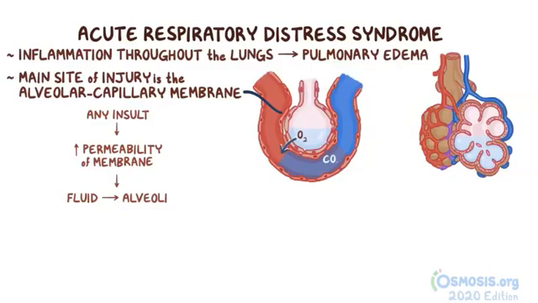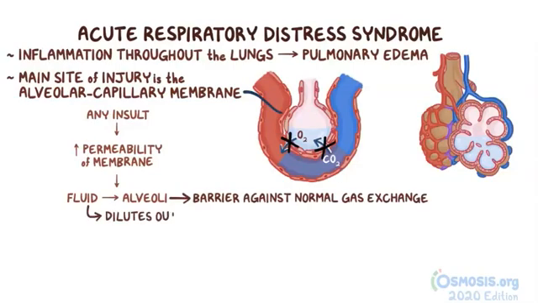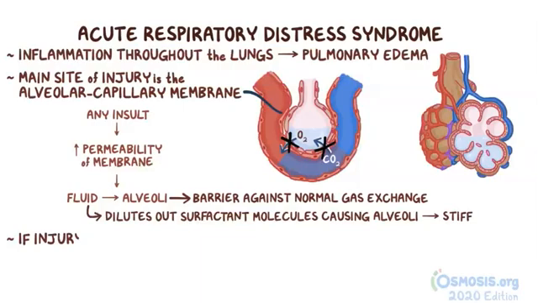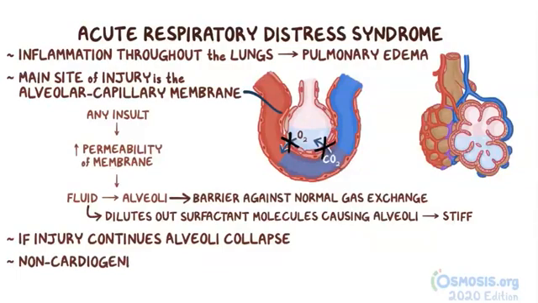Oxygen and carbon dioxide have to travel across this fluid, so it acts as a barrier against normal gas exchange. The fluid also dilutes out the surfactant molecules coating the alveoli, and as a result, the alveoli are less able to remain open and compliant, so they become stiff. If the injury continues, the alveoli eventually collapse. Now, the pulmonary edema from ARDS causes the same problems as pulmonary edema from congestive heart failure. But because the triggering events are different, the term non-cardiogenic pulmonary edema is often used for ARDS.